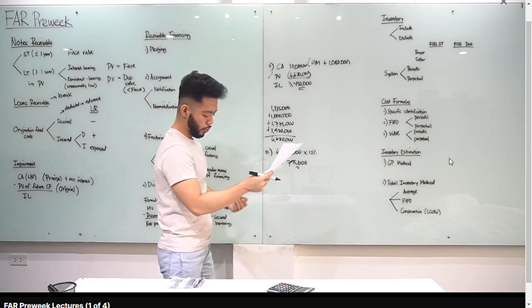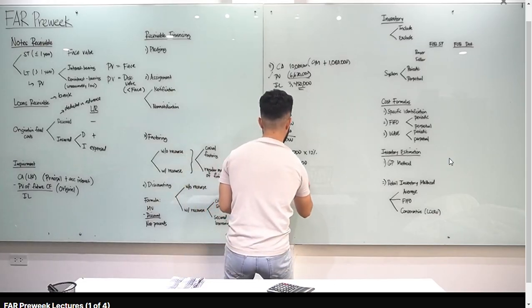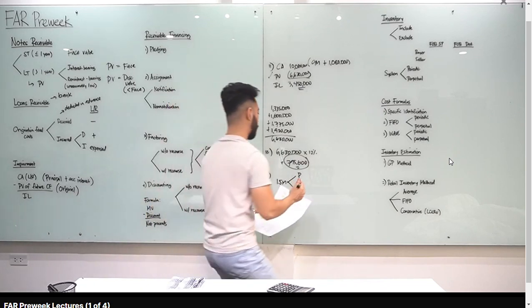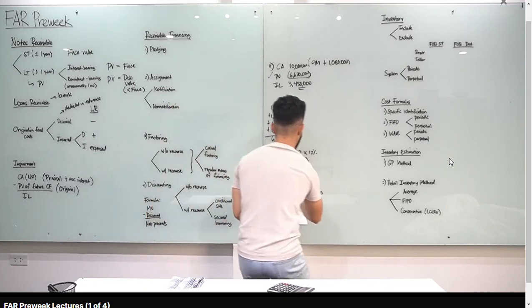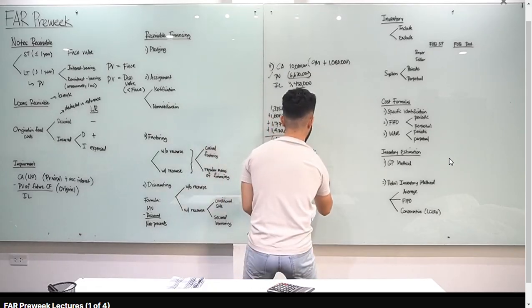Number 13, what is the carrying amount of the loan receivable on December 31, 2026? Ang na-receive natin on December 31, 2026 is 1.5 million. Diba? So yung 1.5 million, class, merong principal component at may interest component yan. Doon tayo sa interest component, which is yung answer natin from the previous question, 795,600. So ibig sabihin, 1.5 million minus 795,600, yung principal component is 704,400.